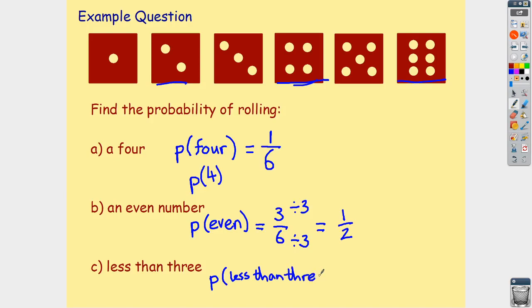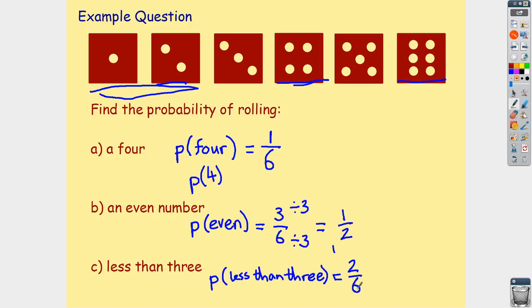So to think about this, there are only 2 numbers on the dice less than 3. Okay, you should hopefully realise that it's the 1 and the 2 here. Okay, so that means there are 2 numbers we could land on that are less than 3, but we still have 6 sides we could land on the dice, so our probability is 2 over 6.